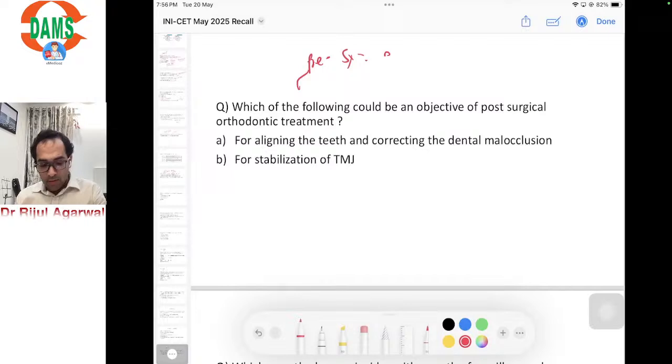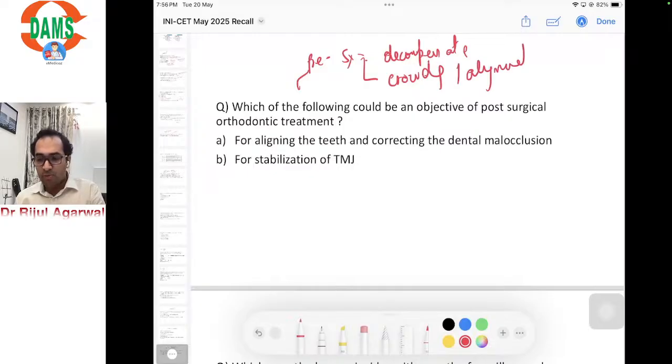To decompensate, to correct the crowding, that is alignment. So before surgery, all the teeth should be aligned and the crowding should be corrected.